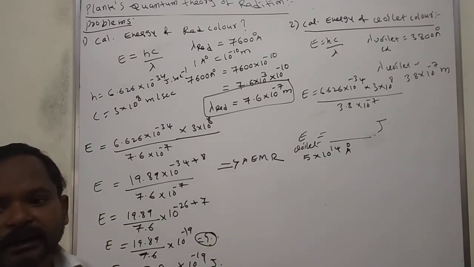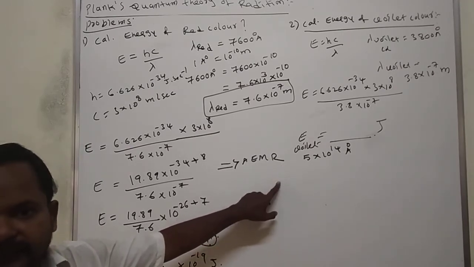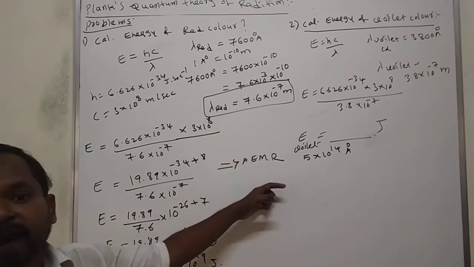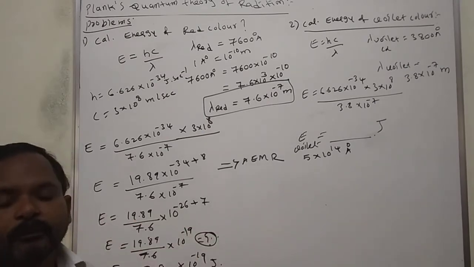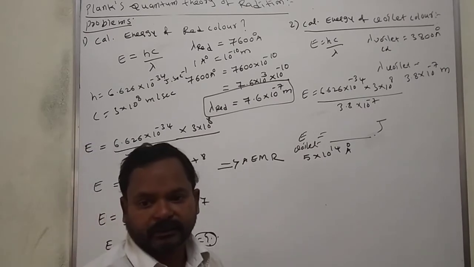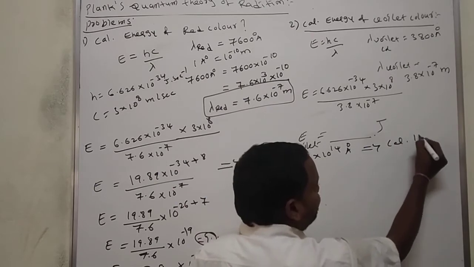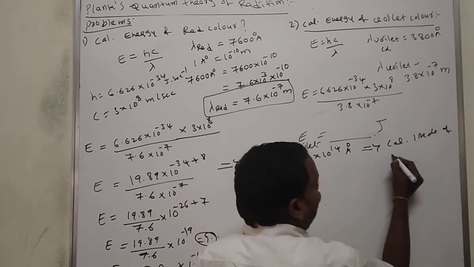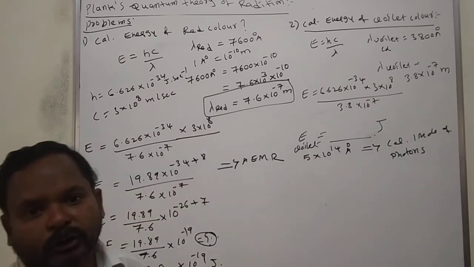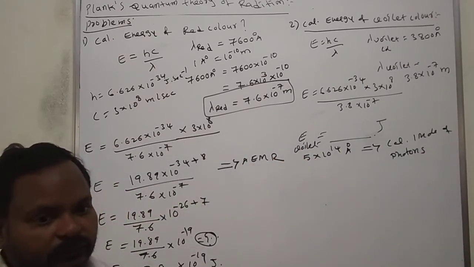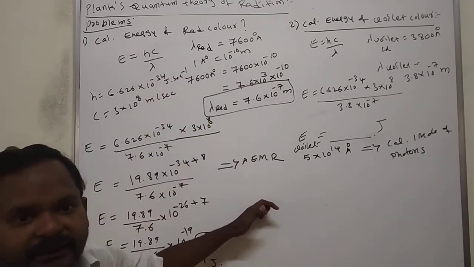1 mole of particles means first we calculate the energy, and after that we calculate the energy of 1 mole of photons. What is the meaning of 1 mole? 1 mole means Avogadro number. Yesterday I said energy particles are also called photons, quanta, all those.